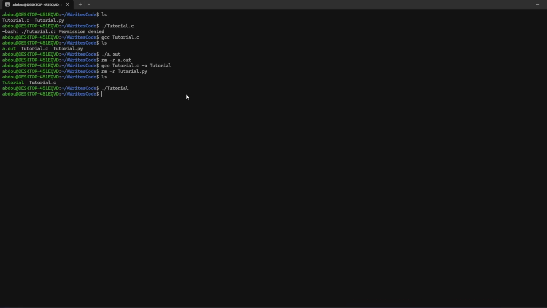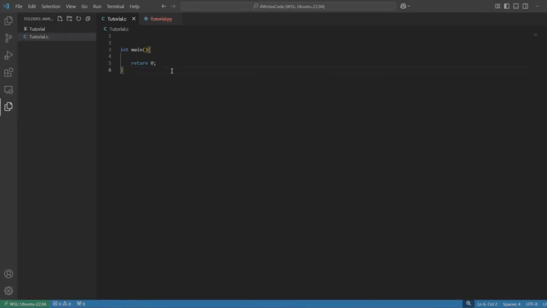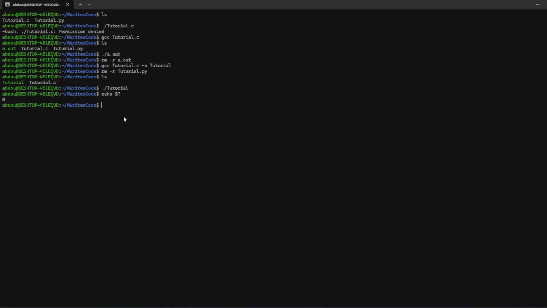Well, if we were to use the command echo and this $ sign and a question mark, we can actually see the return value from any function or any program that we've called, and we get a 0. Now, let's say we go here and we switch it to a 4. This return value can be anything, and let's say we call it again and then call echo again. Notice we'll get 0.